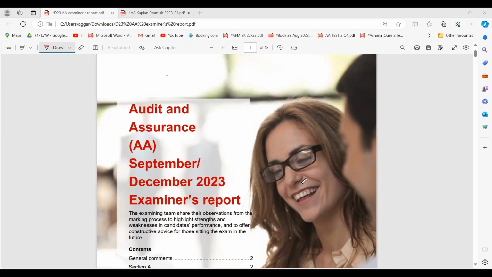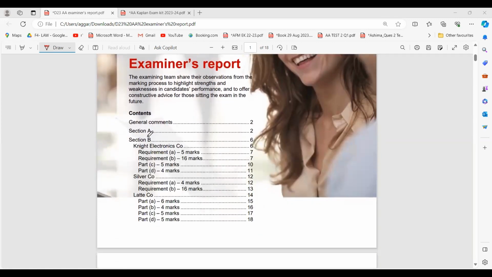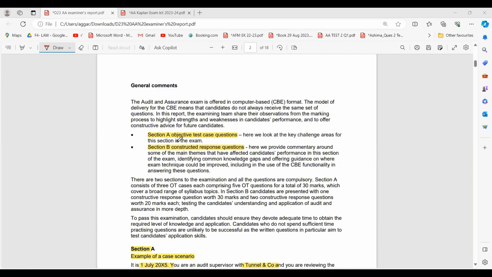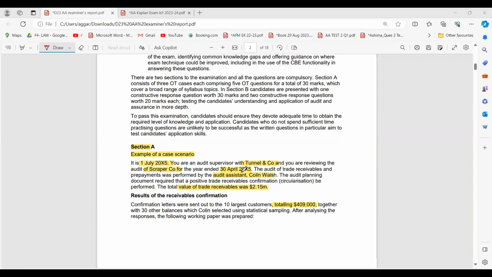I won't be going line by line, of course, because this is an 18-pager and it would take hours to complete. But I have marked a few pointers and liners which are very, very important for you to understand and learn. Firstly, we'll be doing section A, which has approximately 5 questions, and then we'll go to section B, in which we'll be discussing all of the important areas. As I said, there are section A and section B here. Let's start with section A question number 1.